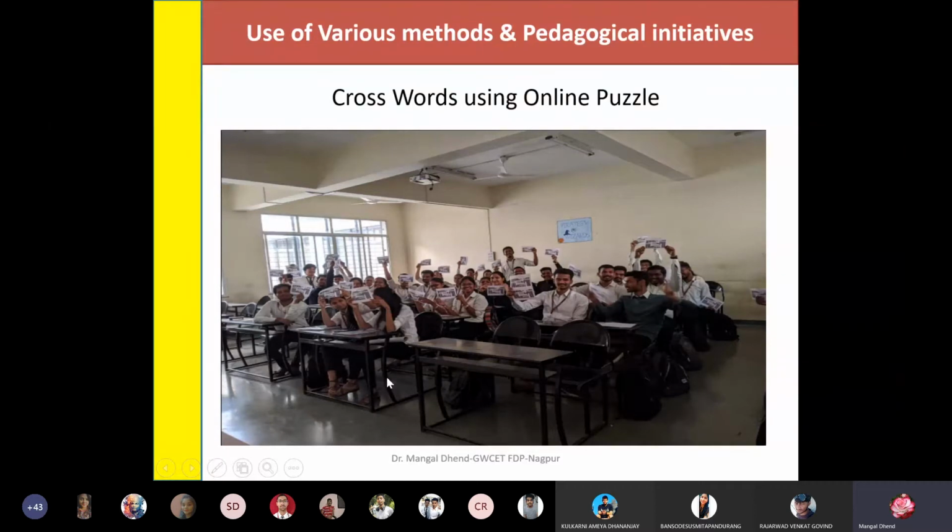Now in online we'll see how to do that. Like Google Form, we will share this crossword in Google Form, and by using time we can take it. There is no limitation for online. You just think of doing this crossword, and I will guide you in all the activities, but it is up to you. You have to select activities.